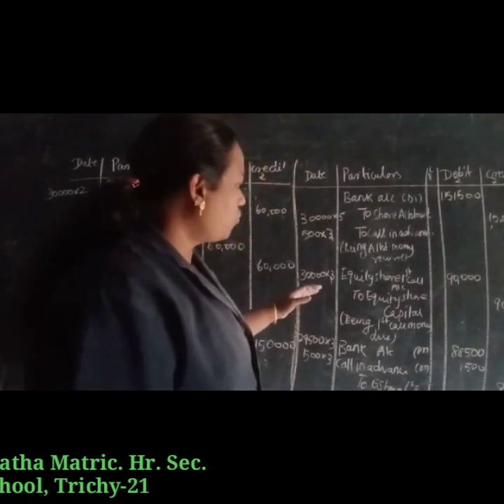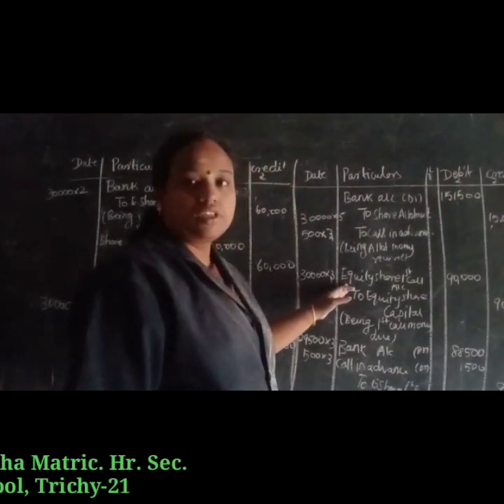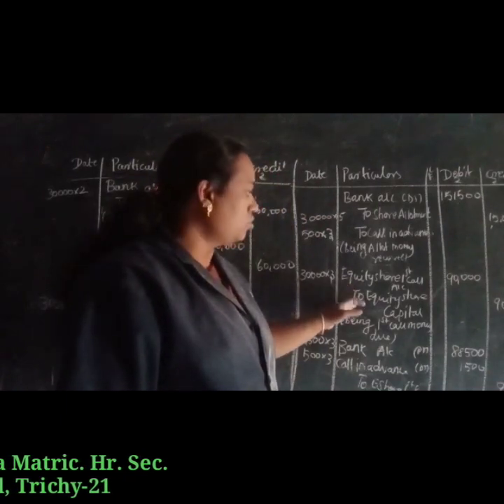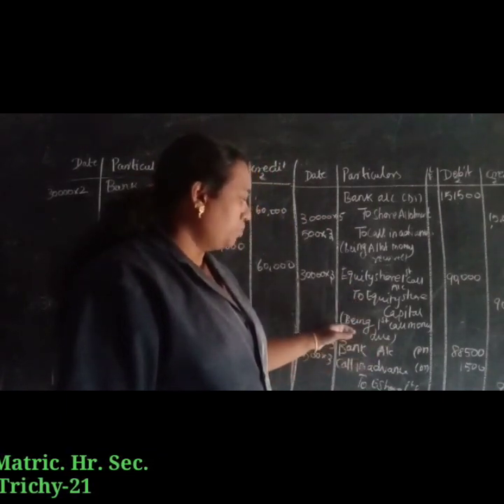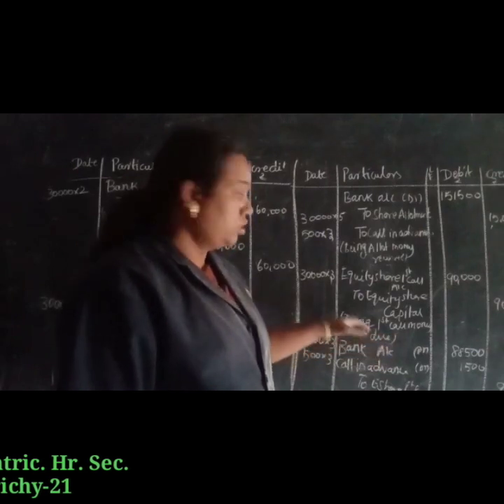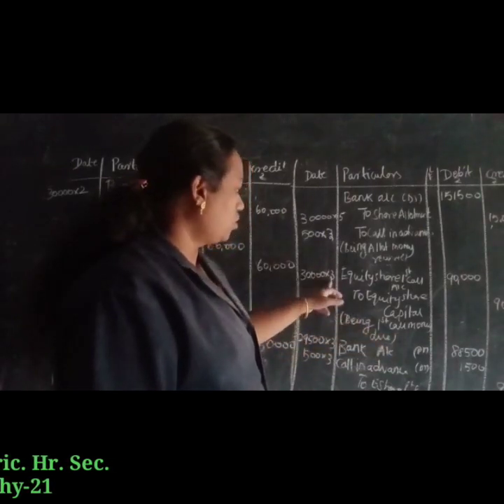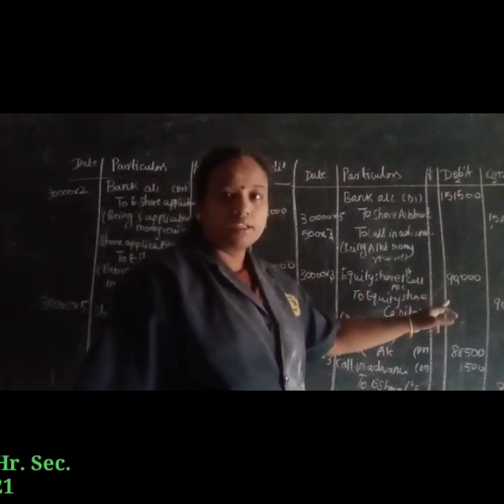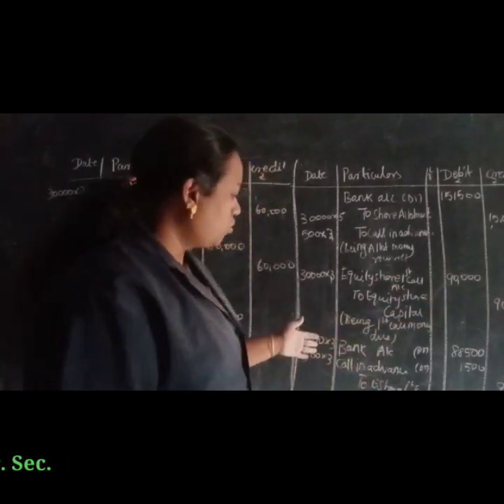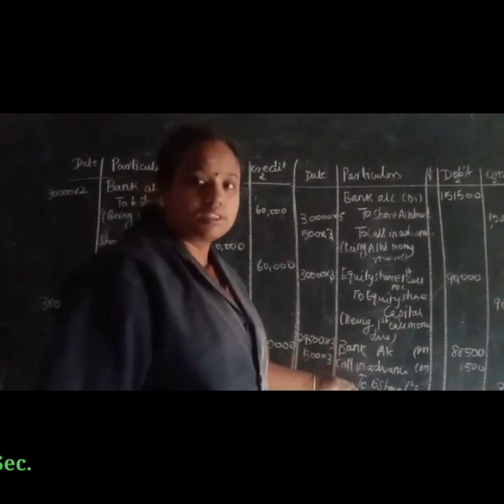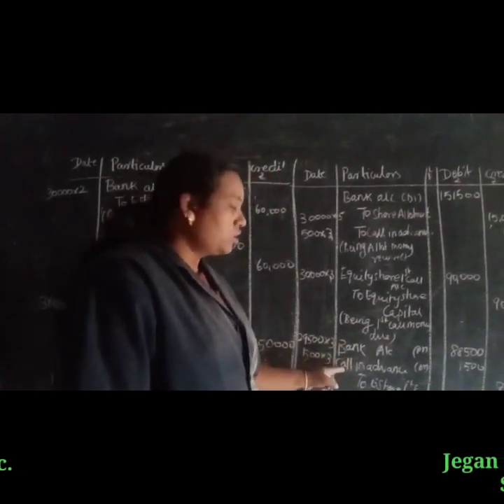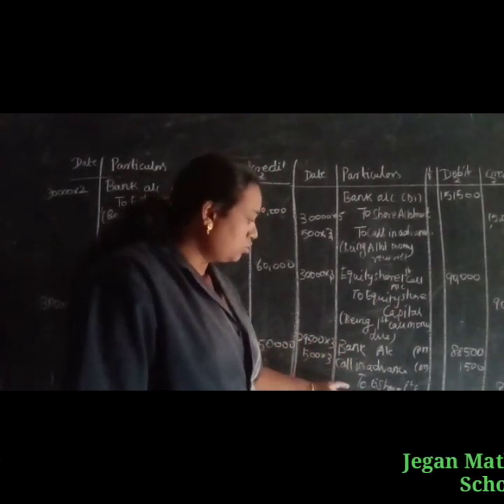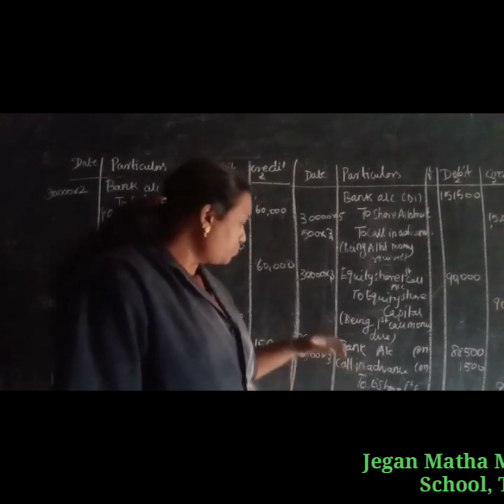The next is for first and final call. Equity share first and final call account debit to equity share capital, being first call money due. 30,000 shares into call money of 3 rupees, 30,000 into 3, 90,000. Next, for first and final call money received: bank account debit, call in advance account debit to equity share first call account.